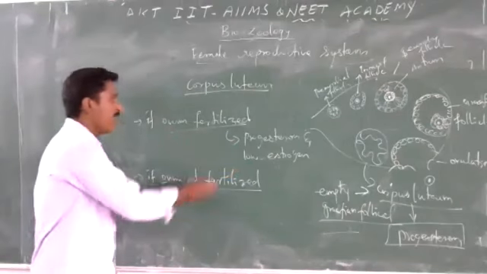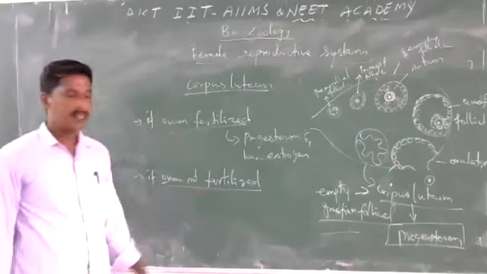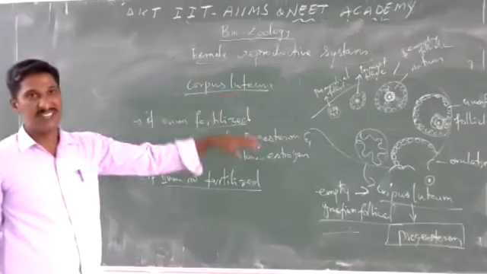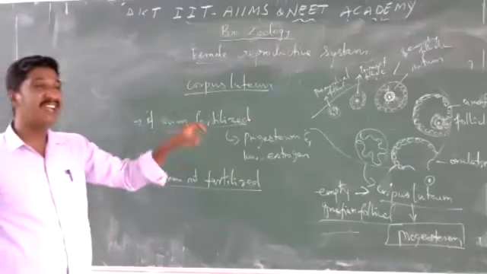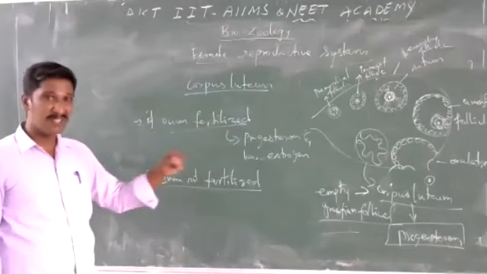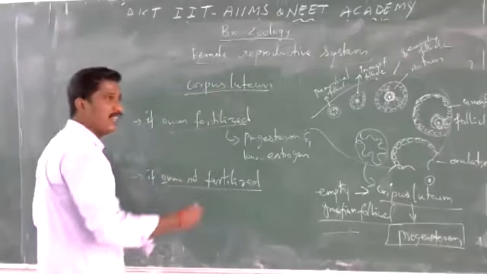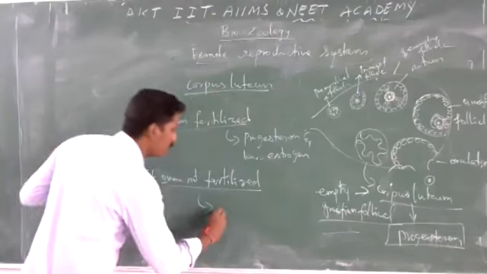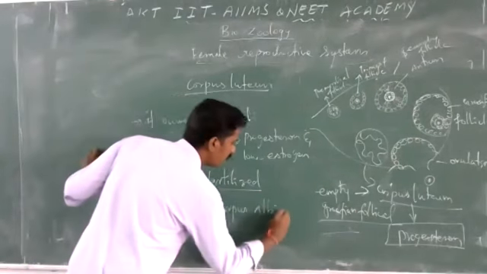After ovulation, if the ovum is not fertilized, for the remaining days it will be sustained in the ovary, and slowly it degenerates. At the end of the menstrual cycle, the corpus luteum degenerates. It becomes a scar tissue called corpus albicans.